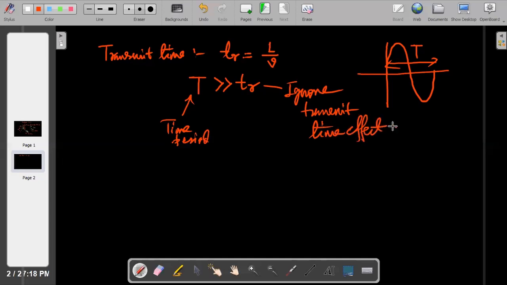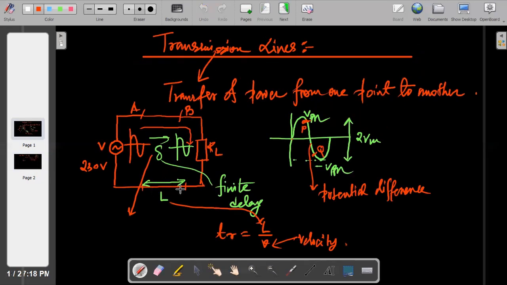And so far, whatever you have read, we have ignored this effect because the time period we are considering is very, very much greater than this TR. Why? Look here, length and velocity. This length is very small, isn't it?